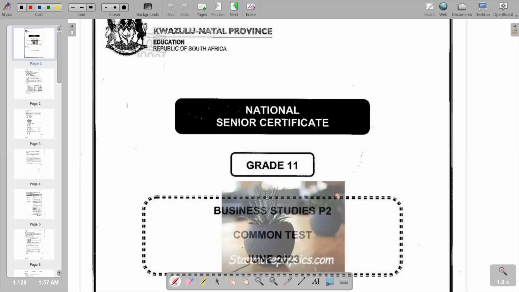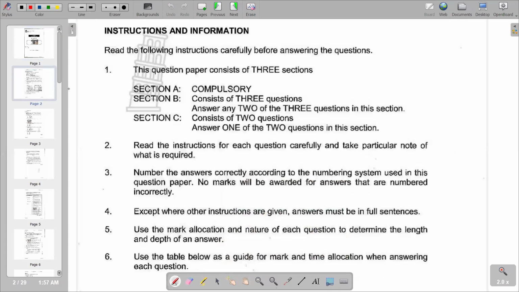Business Studies Paper 2, and this is a common test of June 2023, and this is the question paper from the province of KwaZulu-Natal. So we're going to go through the instructions that we are given. We're going to look at instruction number 1 in particular, whereby it reads that this question paper consists of 3 sections. We have got section A, which is compulsory, and also we've got section B, which consists of 3 questions. Answer any 2 of the 3 questions in this section.